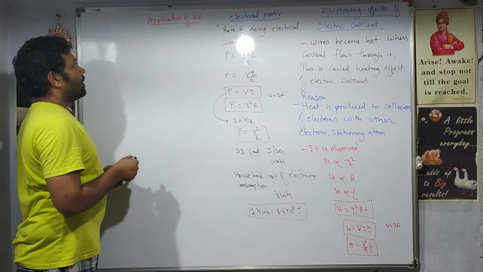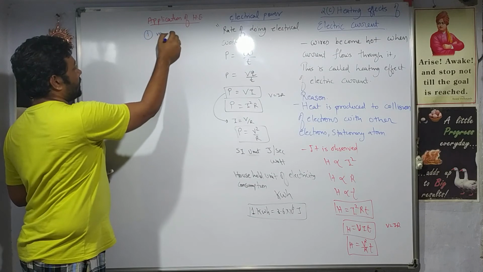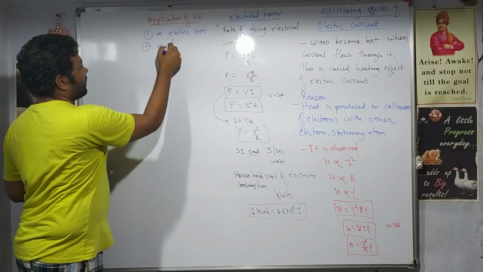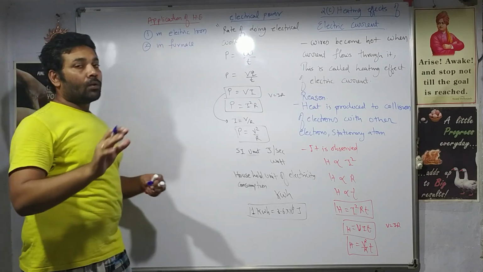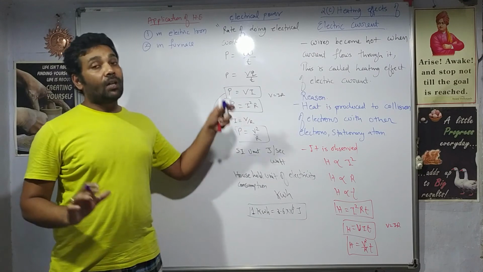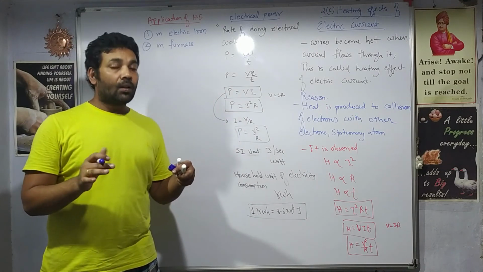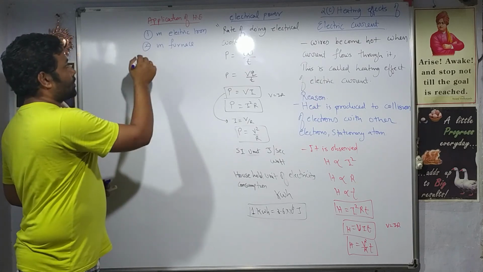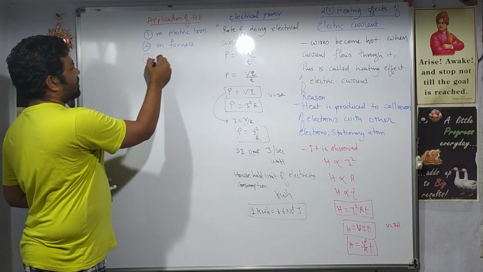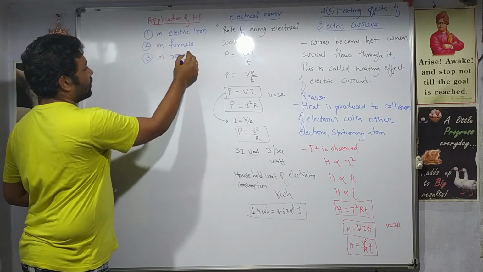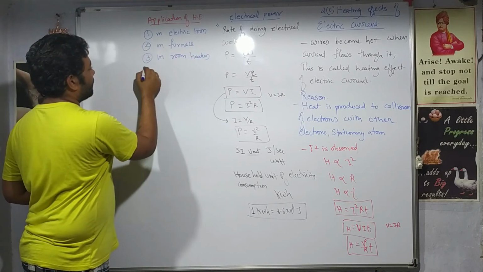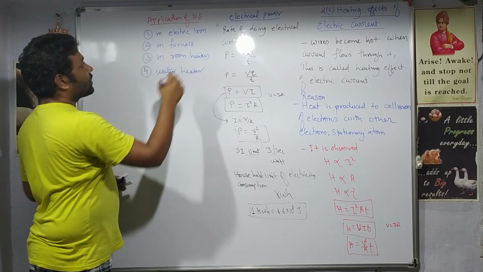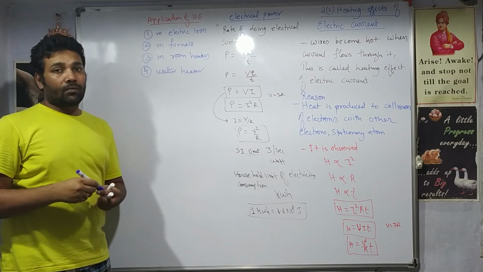So we can write down first heating effect in electric iron, right? In a furnace also, if you want to start the fire, a large amount of high resistance material is used. Because of high resistance, large heat is produced. Because of large heat, fire comes up. So in furnace, heating effects. In room heaters, right? Then water heaters, and there are many uncountable applications of the heating effects of the current.